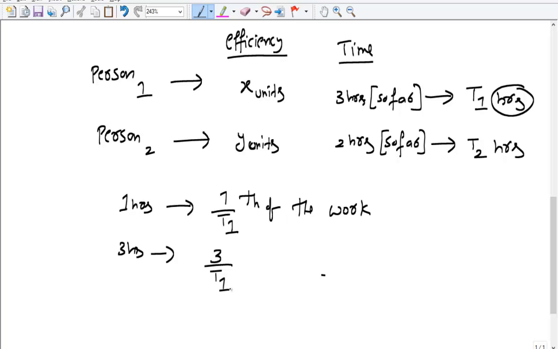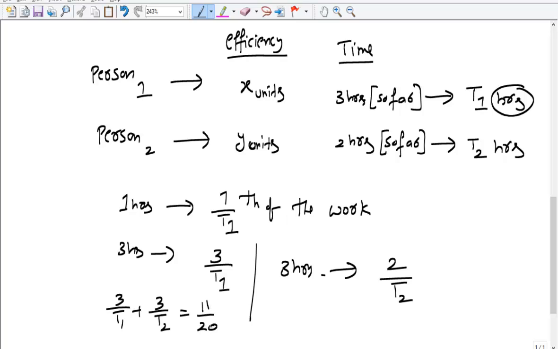That's what happens to the next one. So in 3 hours the person B would finish 3 by t2 hours. No, no, the combined one, once you add, we can say it is 3 by t1 plus 3 by t2. That's going to be 11 by 20th part. This we can solve, this we can possibly get from our steps.